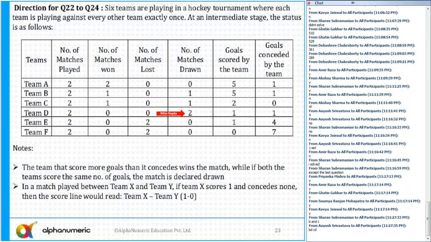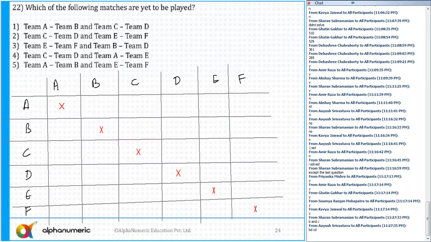Yes. So you all agree with me? There was 1 match between D and B, and 1 match between D and C, and both are draws. There are no other possibilities because A, E, and F have not drawn. So I can say the matches have happened between DB and DC. So the result of the match between DB is nothing but a draw. And the result of DC is also a draw. And since D has already played only 2 matches, I can put a blank in D's column.